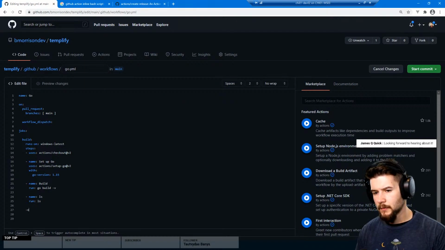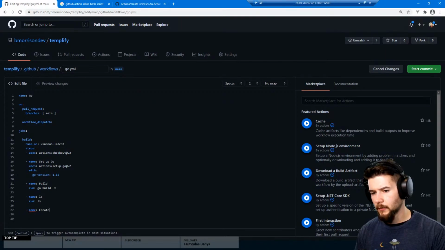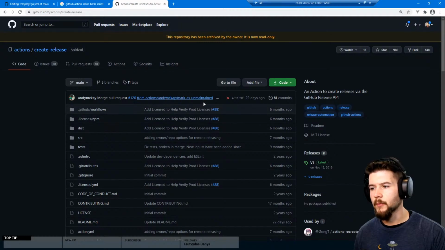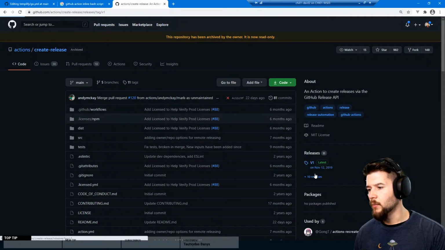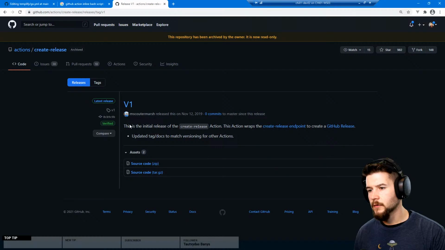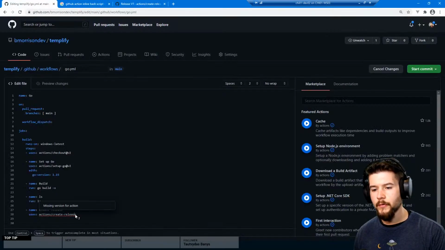Unless name create release, and then we'll say uses actions/create release. What's the version of that guy we've got here? V1? Is V1 the name of it? I don't know, let's try and see what this does.